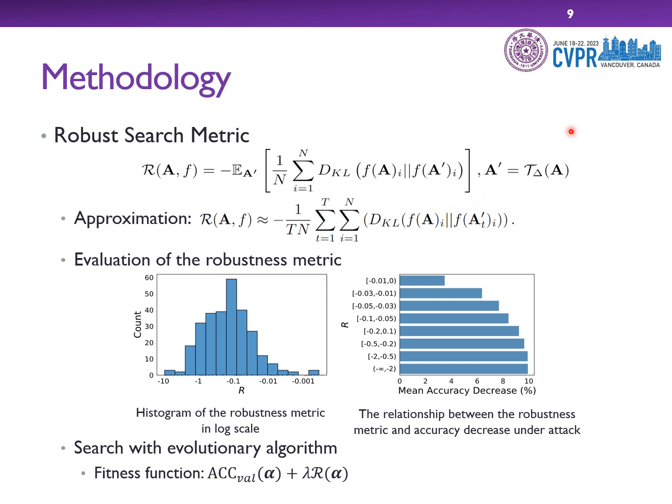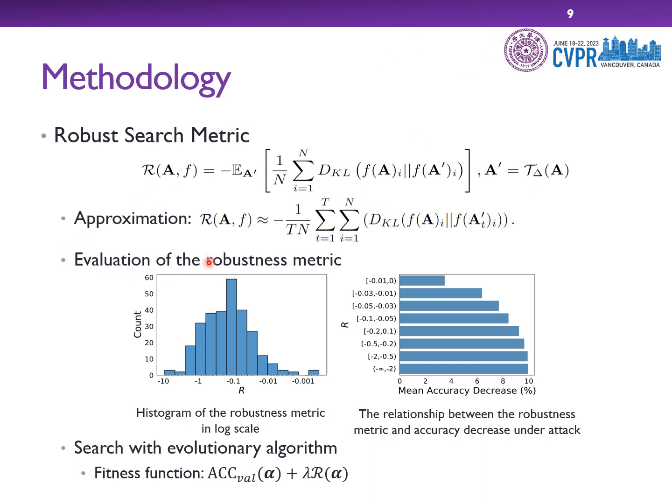Here, A prime indicates the adversary samples by our attack proxy. We evaluate the expectation of the mean distance between embeddings of clean data and adversarial samples. A larger R indicates a smaller distance between the prediction of clean data and adversarial samples, and consequently a more robust graph neural architecture.